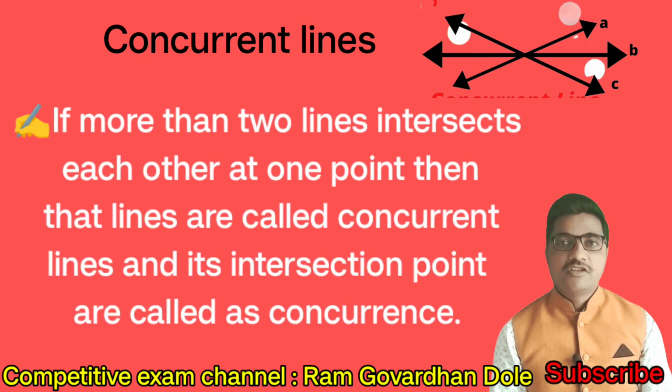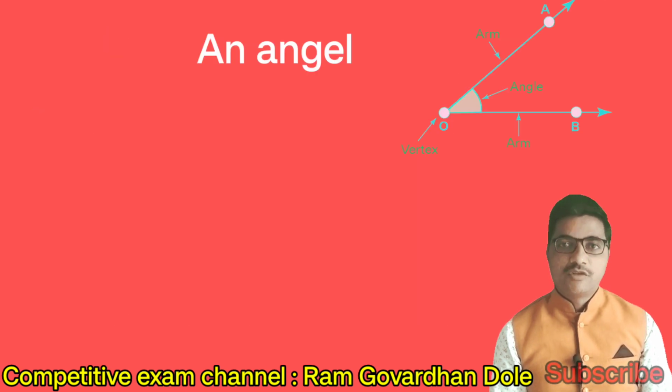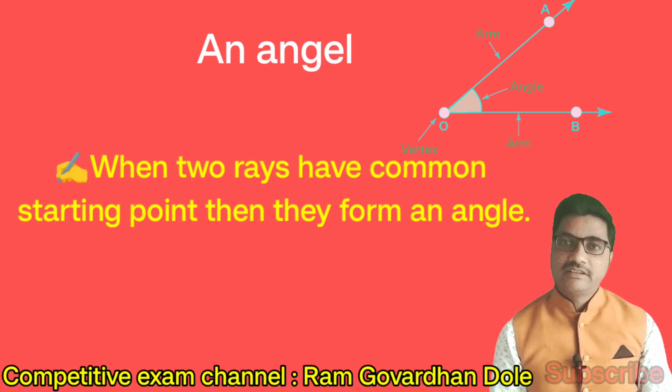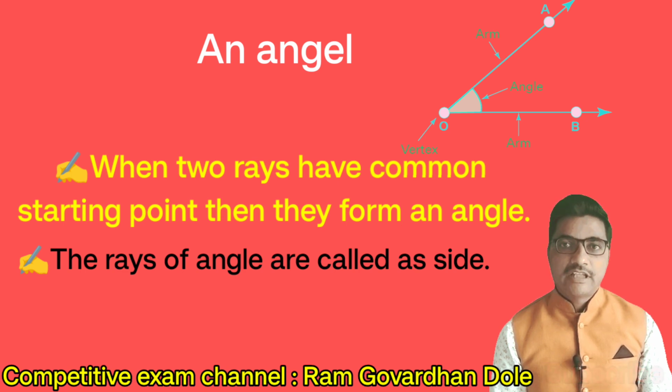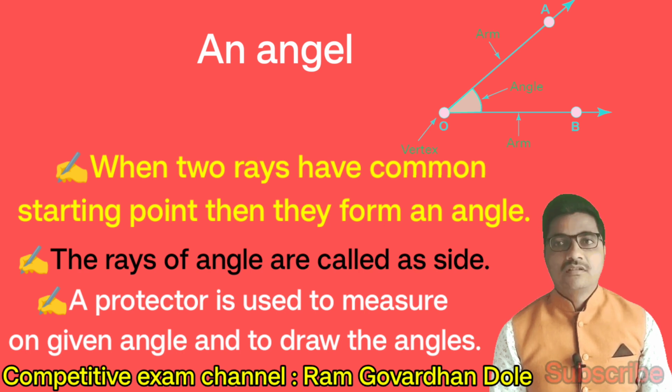Concurrent lines. If more than two lines intersect each other at one point, then those lines are called concurrent lines, and the intersection point is called the point of concurrence. Next, an angle. When two rays have a common starting point, then they form an angle. Next, the rays of an angle are called sides. Next, a protractor is used to measure a given angle and to draw angles.